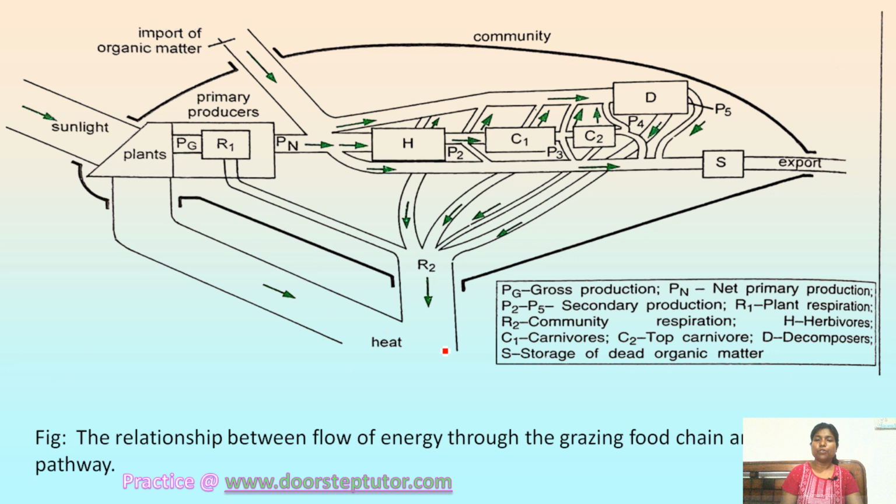Now again there is a double flow, Y-shaped energy flow model. When you provide a partition, you will find that actually this figure is made up of two Y channel energy flow diagrams, Y-shaped energy flow diagrams. So the upper portion diagram is for the marine ecosystem and the lower portion diagram is for the forest ecosystem.